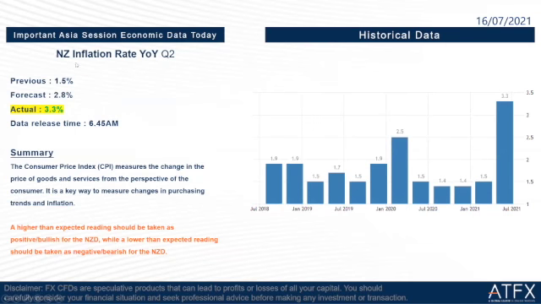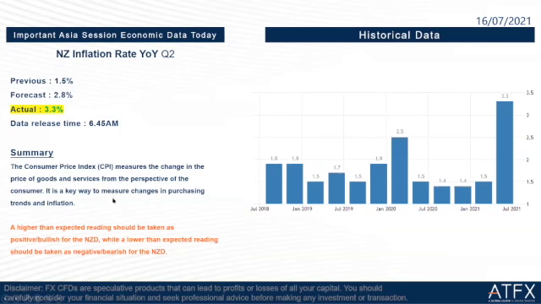The first one, New Zealand inflation rate yearly, quarter two. The previous is 1.5%. The forecast is 2.8%. The actual is 3.3%. The data release time is at 6:45 in the morning today. The actual is higher than the forecast and the previous, so it should be taken as positive, bullish for the New Zealand dollar.